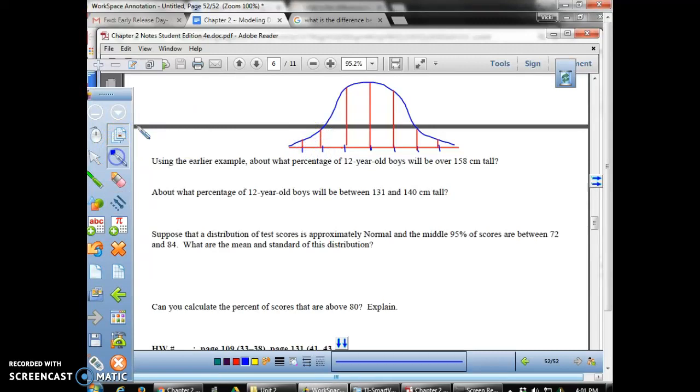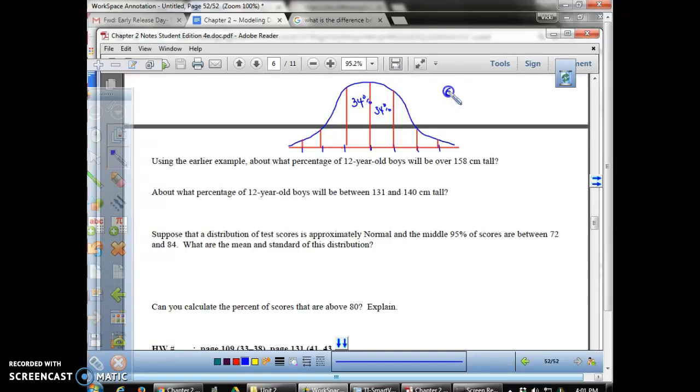Now, how is the breakdown going to work? Well, if we have symmetry for a normal curve, and in the middle within 1 standard deviation is 68%, all I'm going to do is divide 68 by 2, and I get 34% in both of these intervals.